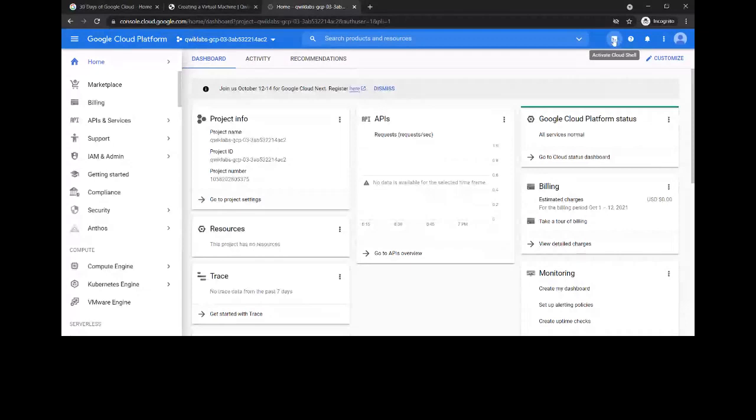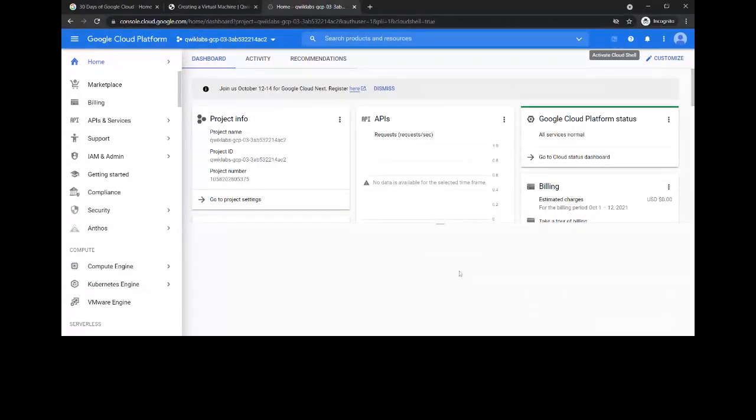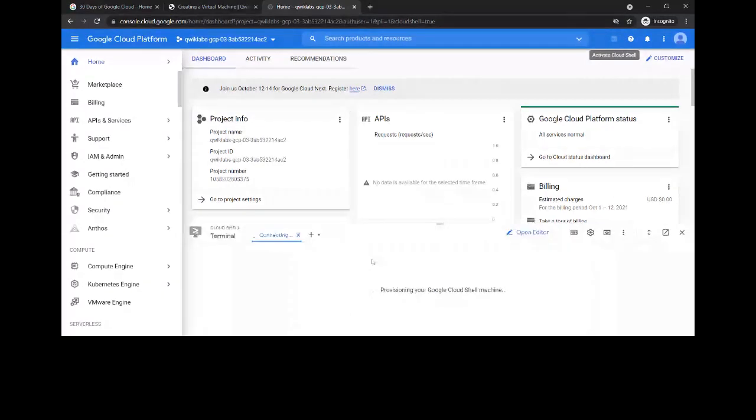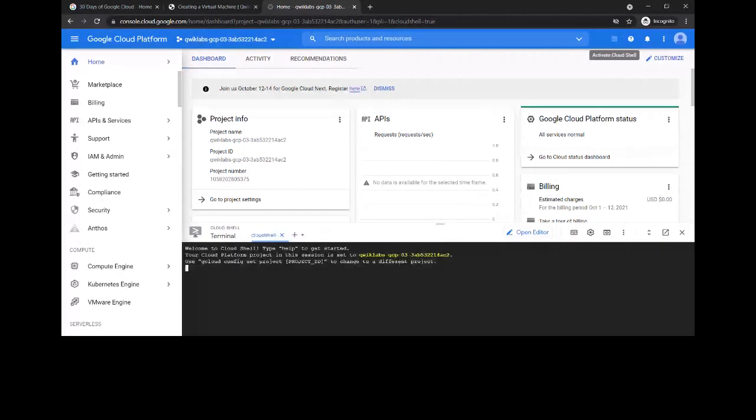To activate Cloud Shell, you have to click it over here. Continue. Okay, now the Cloud Shell terminal is open.